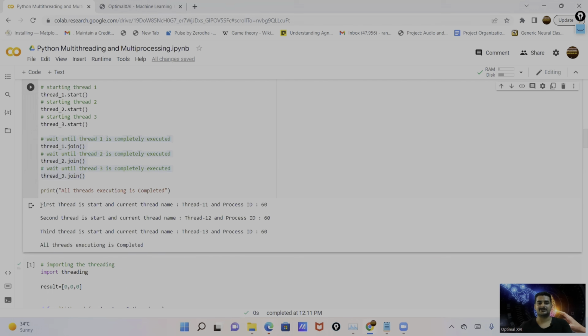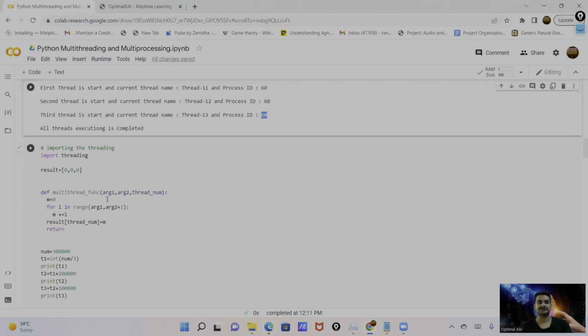And after the execution of this program, you can see here this statement is written, and this is the thread ID: the thread ID for the first thread is 11, for the second thread is 12, for the third thread is 13. You can see here, all three threads have separate thread IDs, but the process ID is 60 in every case. For thread 11, process ID is 60. For thread 12, process ID is 60. For thread 13, process ID is 60. So this way we can run multiple threads on a single process.